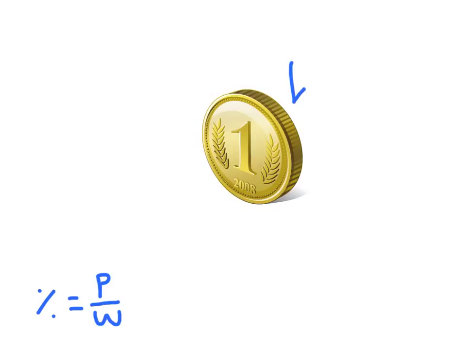Our coin has two sides, tails and heads. We are trying to find the probability of it landing on heads. To do so, like I said before, we need to look at the total option of things that might happen. Being it has two sides, heads or tails, we can only get two results. It's either going to be heads or tails. So the total amount of results, or the whole the coin can be, is going to be 2. And that's going to be part of our percent.